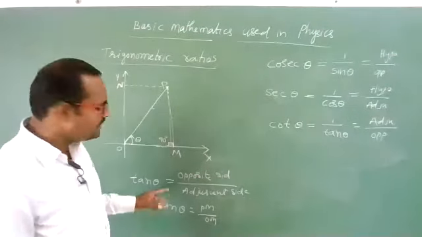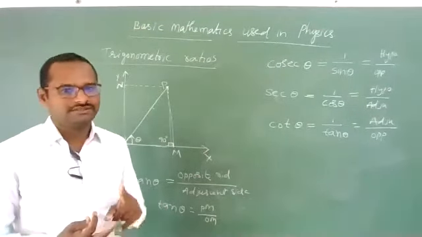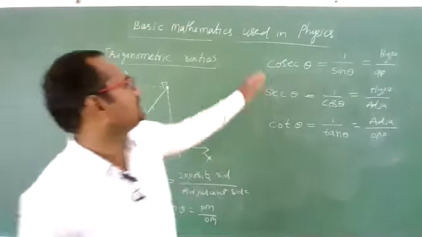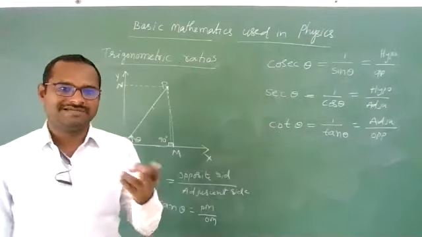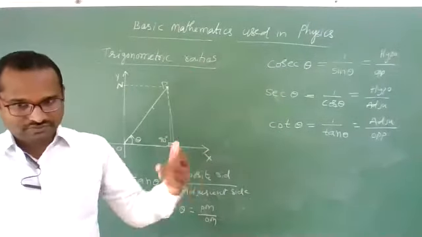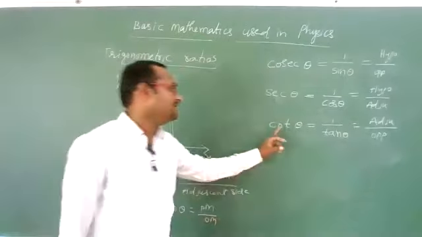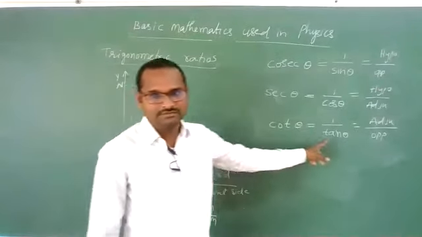These three you need to remember, mainly sine, cos, tan. After that, these reciprocals also you need to remember. Cosec theta means 1 by sin theta. Secant theta means 1 by cos theta. And cot theta means 1 by tan theta. Remember this.